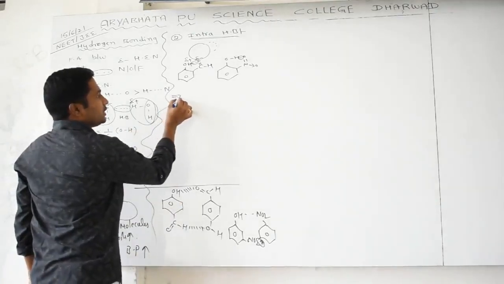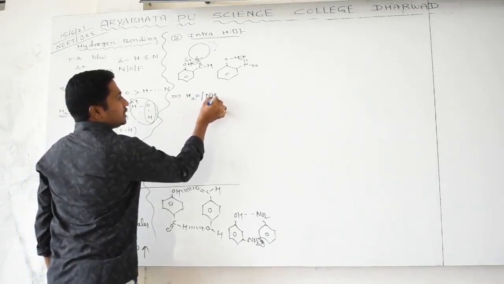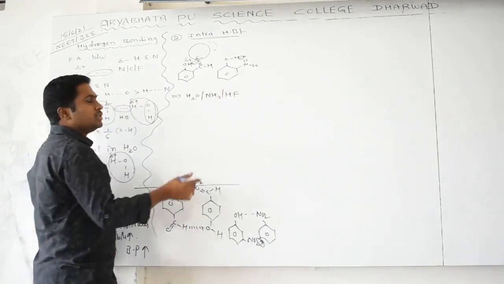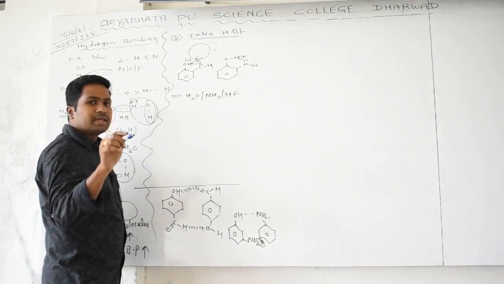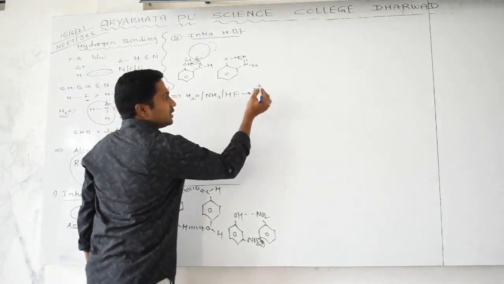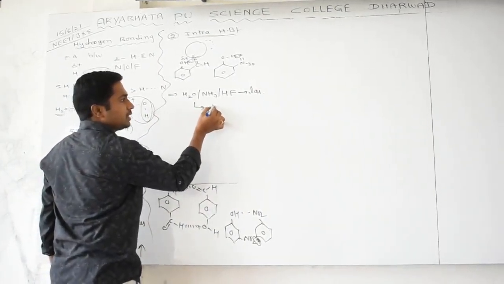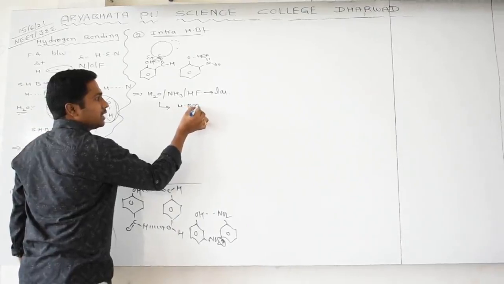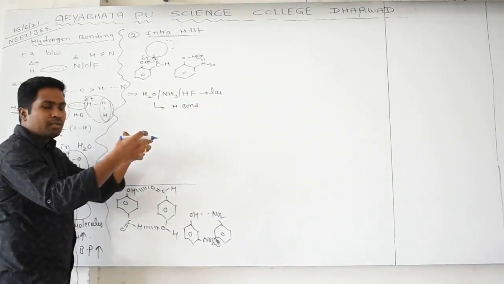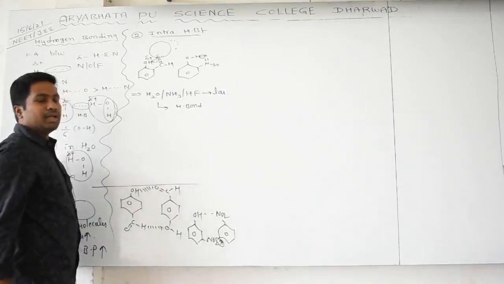Actually, if you see some covalent compounds like H2O, NH3 and HF, all these are covalent compounds. Generally, covalent compounds exist in the gaseous phase, but these are existing in which phase? Liquid phase. Why? Because the reason is that between them there is hydrogen bonding. Because of hydrogen bonding, molecules are very closely packed together. Because of that, what happens? The material changes into liquid phase.